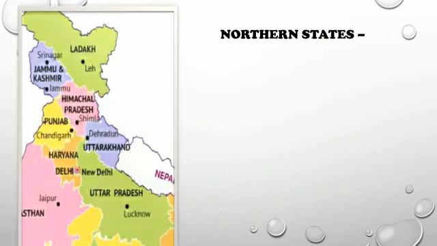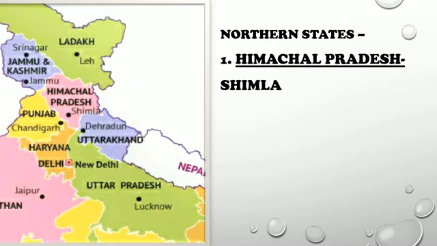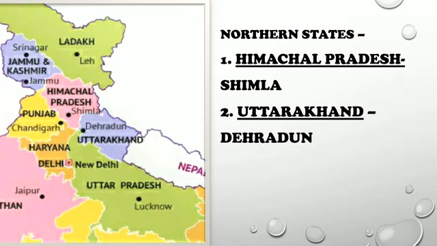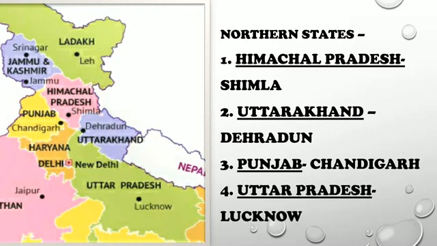You can take a look at the small clipping of the political map of India, which shows only the northern states of India. You can exclude here Jammu and Kashmir and Ladakh, which are now union territories. So the northern states of India are Himachal Pradesh, whose capital is Shimla. You can easily find it in this map that I have put. Second is Uttarakhand, whose capital is Dehradun. Third is Punjab, whose capital is Chandigarh. Next is Uttar Pradesh, whose capital is Lucknow.